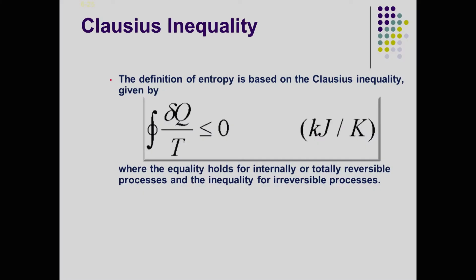However, when you look at an irreversible process, there were fluctuations, and those fluctuations would not lead to a reversible path, and that is where the Clausius inequality says that delta Q over T will be less than 0 if there is an irreversible process, while it will be equal to 0 if it is a reversible process.